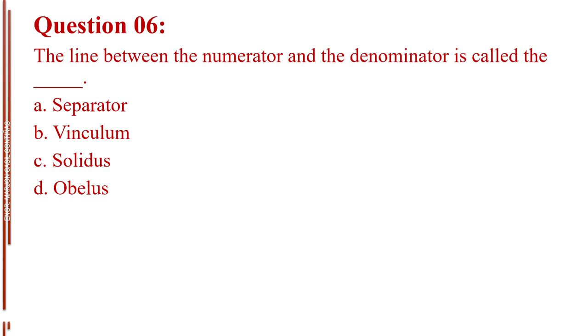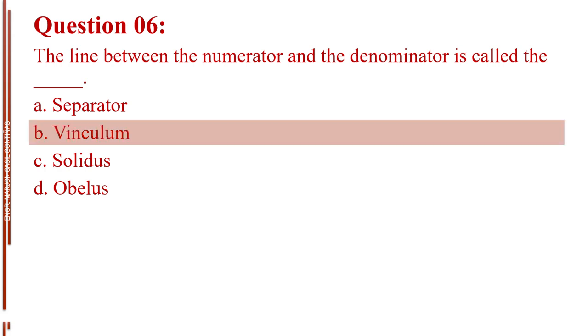Question number 6. The line between the numerator and the denominator is called the blank. Letter A, separator. Letter B, vinculum. Letter C, solidus. Letter D, obolus. The answer is letter B, vinculum.